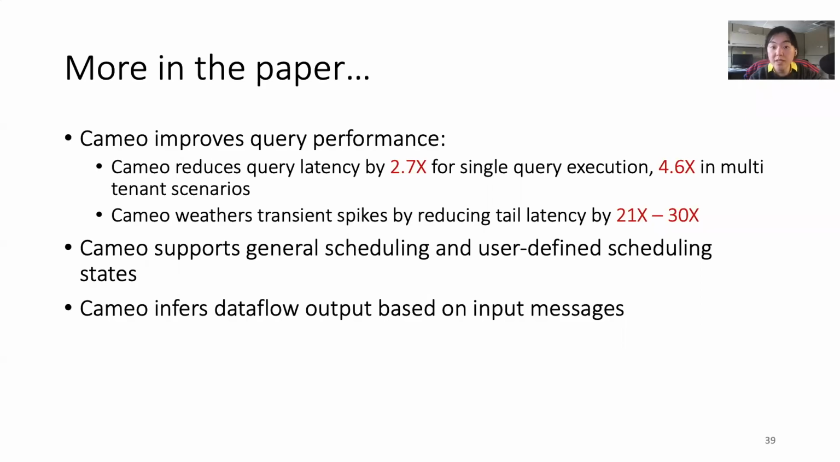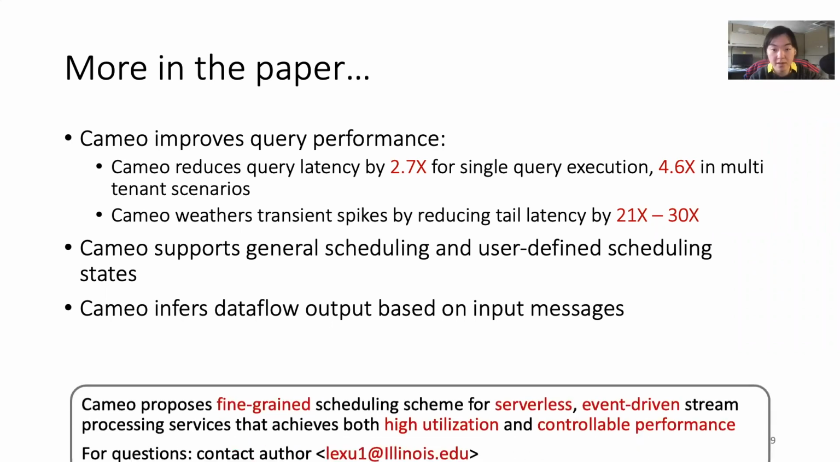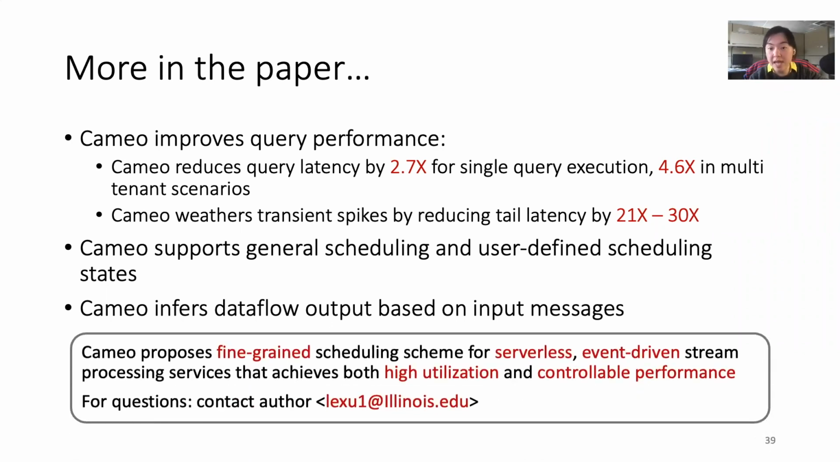In our paper, we discuss in detail how Cameo infers data flow output based on input messages. We also demonstrate how users could use Cameo to implement a scheduling strategy step by step. And we further show that Cameo improves query latencies as well as stabilizes latency fluctuations significantly in a multi-tenant setting. As a conclusion, we propose Cameo, a fine-grained scheduling scheme for serverless, event-driven stream processing services that achieves both high utilization and controllable performance. Thanks for listening, and feel free to contact us if you have any questions.